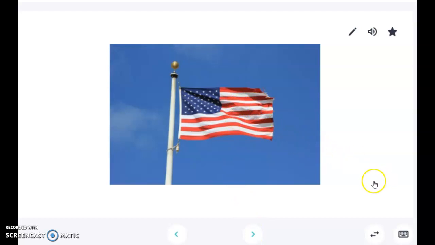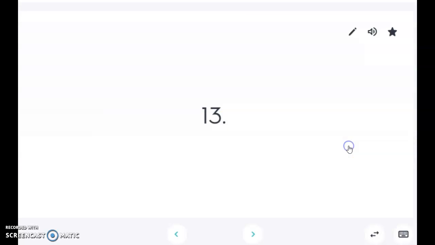How many stripes are on the flag? 13, 13, 13 stripes.